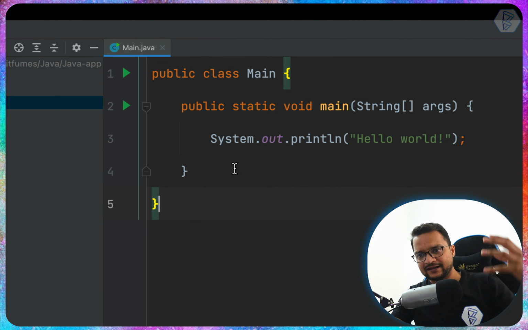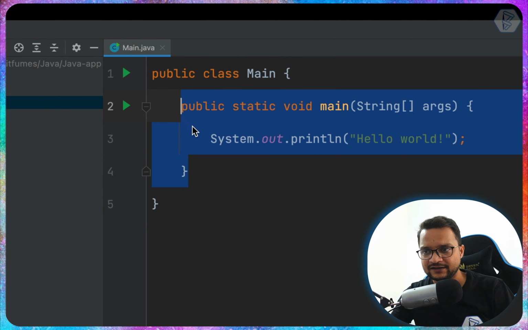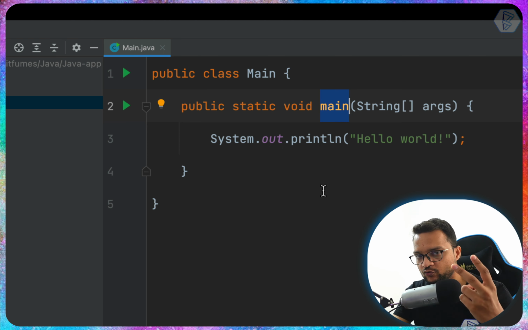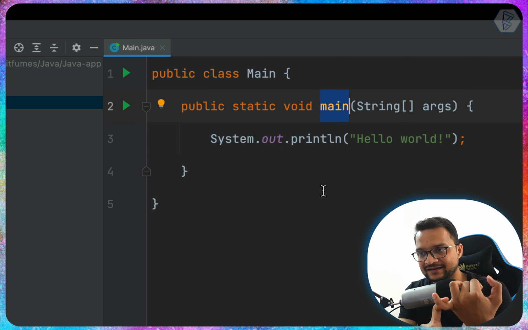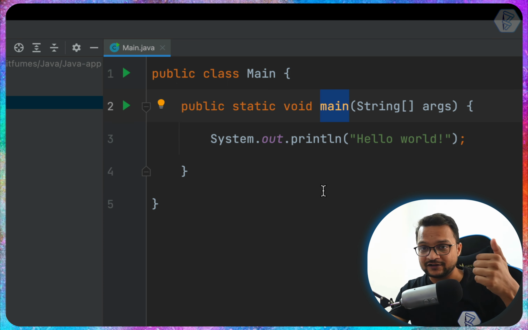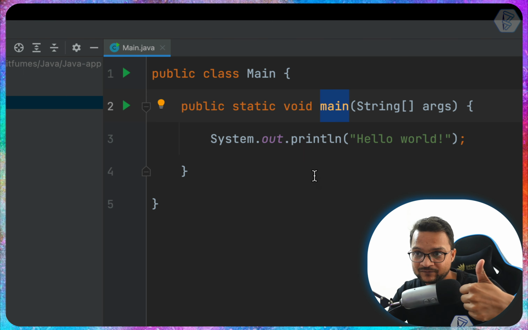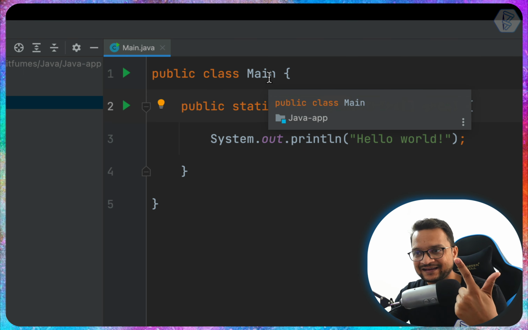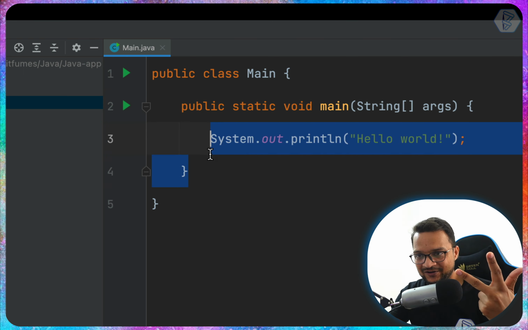Now let's get inside of the class, and we can see we have one function which is also called main. So I use two words, one function called main. Now things may be getting confused because there is a file called main, there is a class called main, there is a function called main.